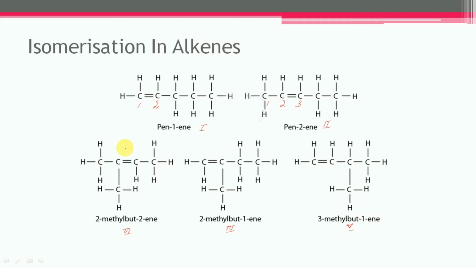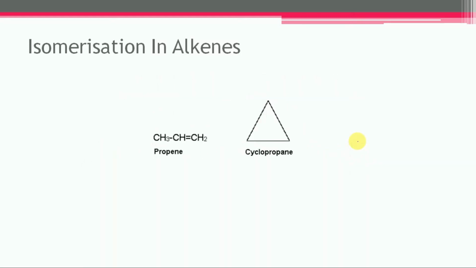In structure number 3, the methyl group is on carbon number 2, and the carbon-carbon double bond is between carbon number 2 and 3. In structure number 4, the methyl group is on carbon number 2, and the carbon-carbon double bond is between carbon number 1 and 2. Here the methyl group is on carbon number 3, and the carbon-carbon double bond lies between carbon number 1 and 2. Now the third case shows ring-chain isomerism.